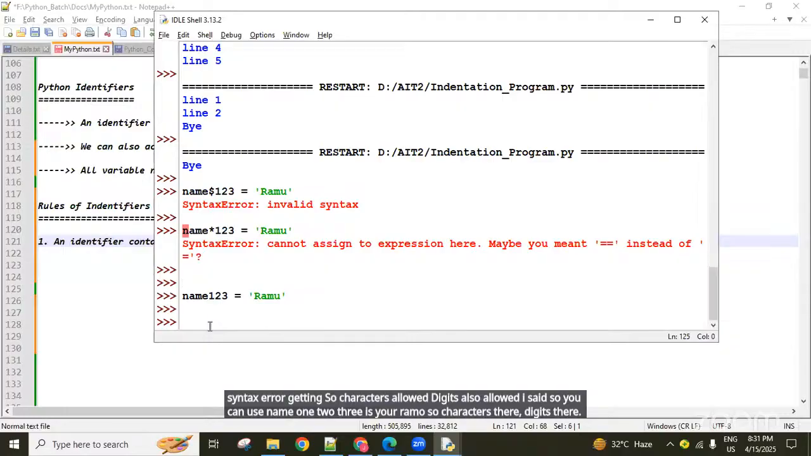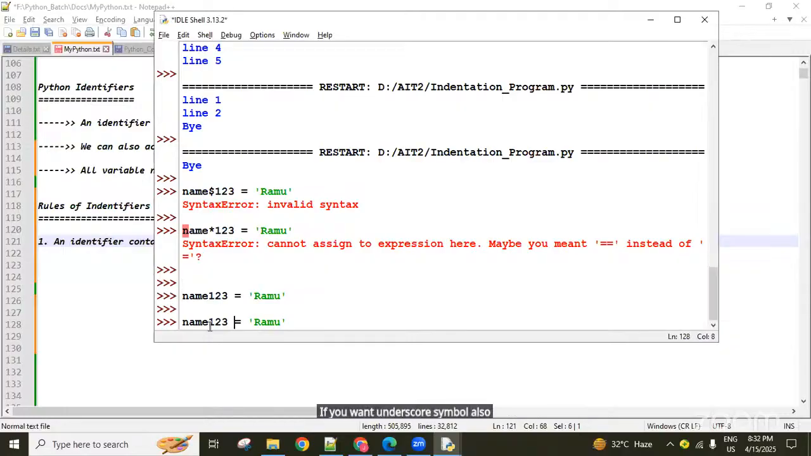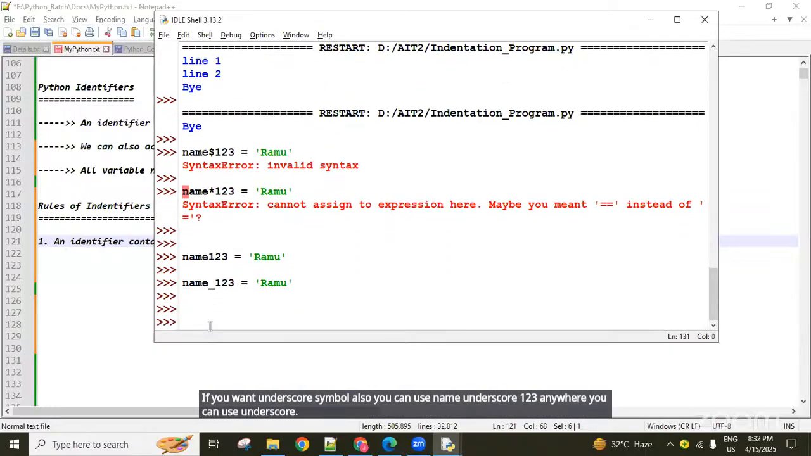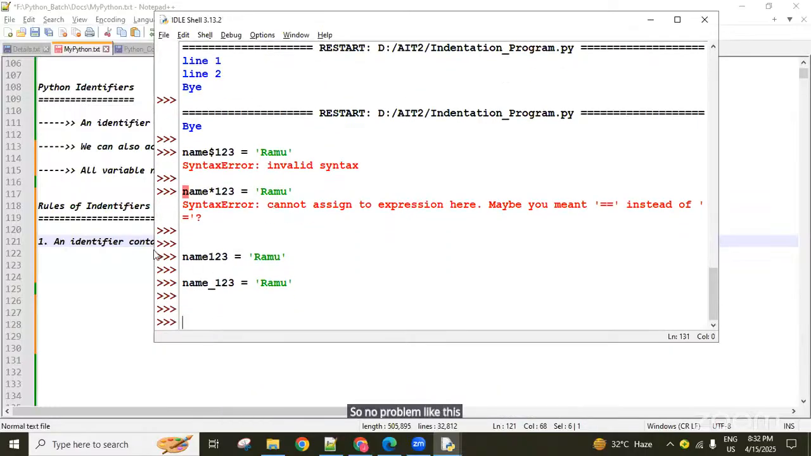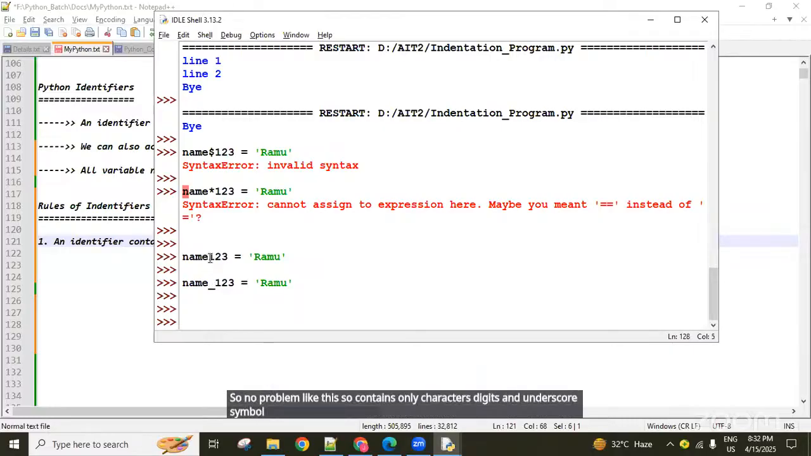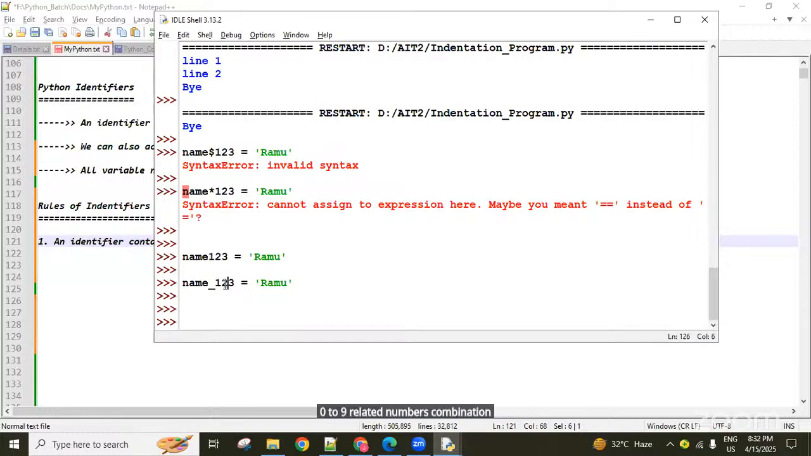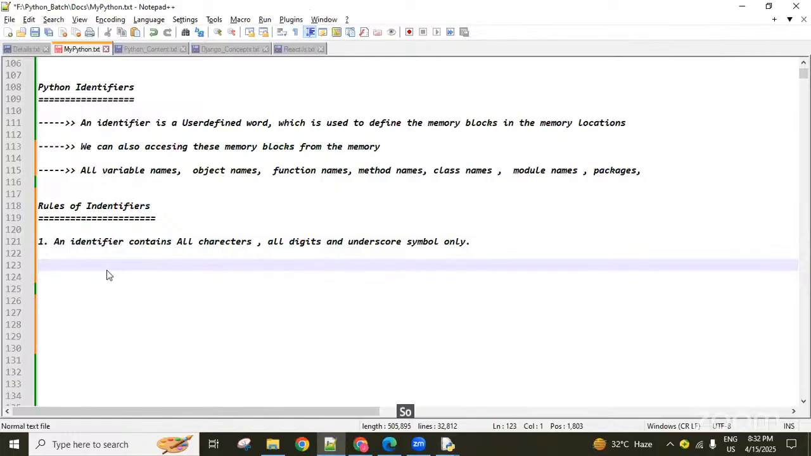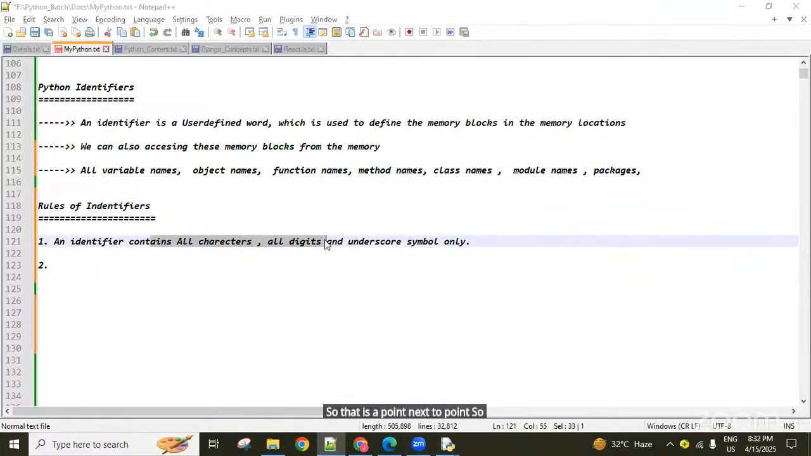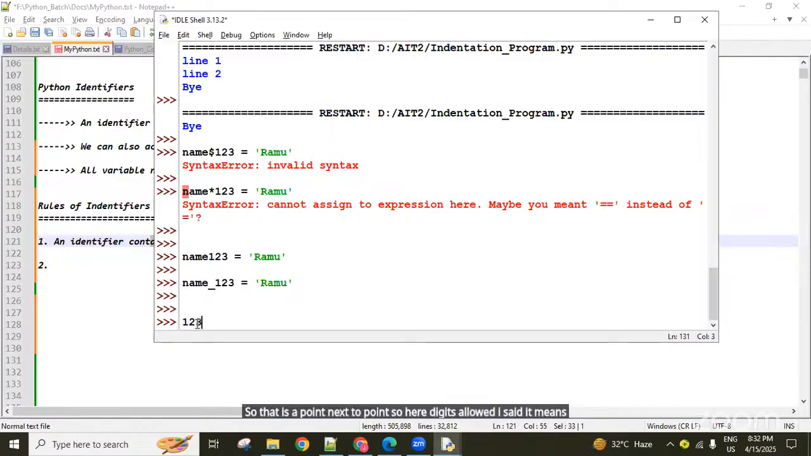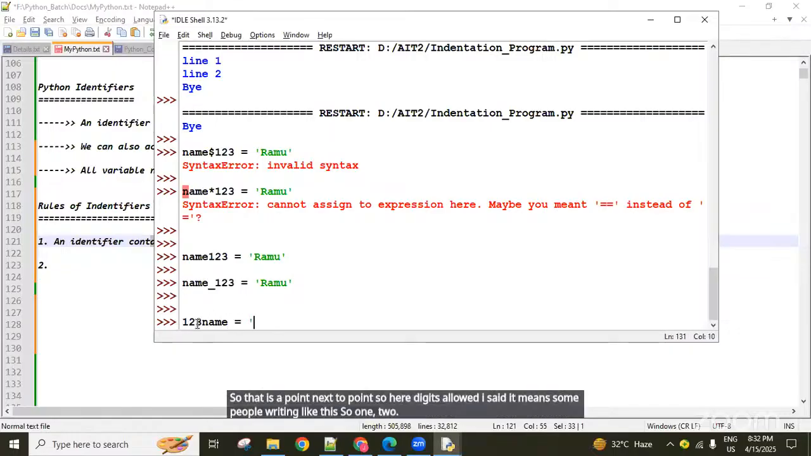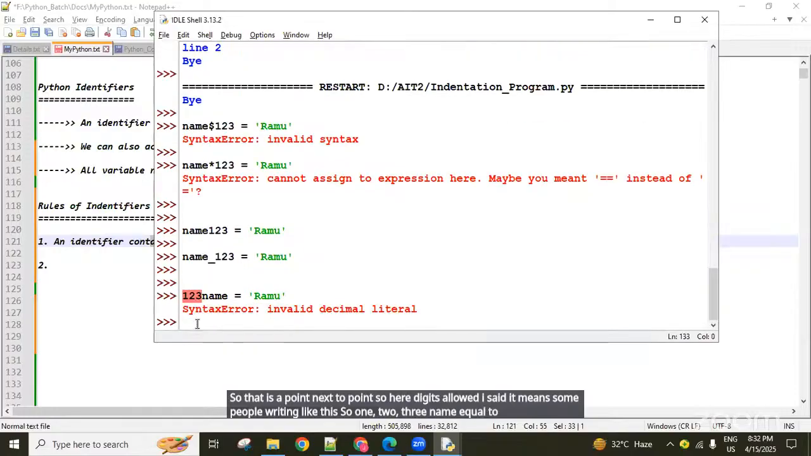If you want the underscore symbol also, you can use name_123. You can use underscore anywhere, no problem. So an identifier contains only characters, digits and the underscore symbol. Digits means 0 to 9, any combination of numbers, guys. So that is one point. Next point. I said digits are allowed, but some people write like this: 123name = Ramu. But this is not allowed.